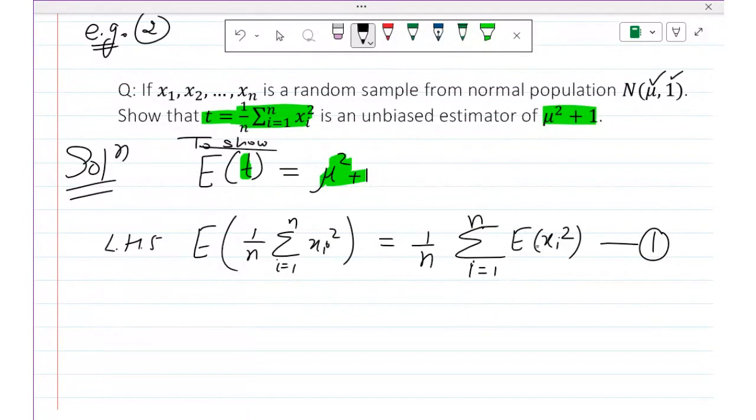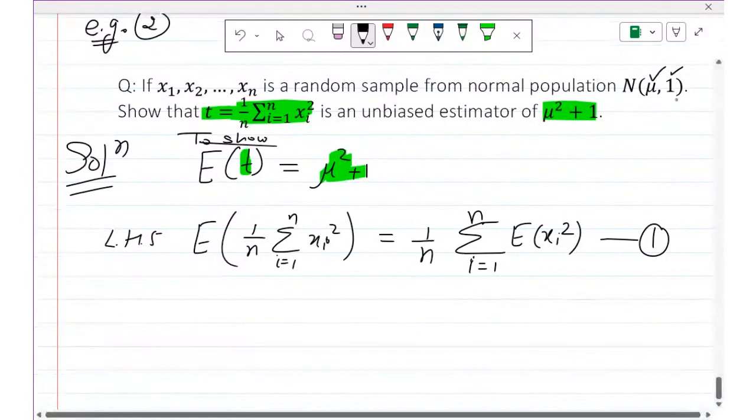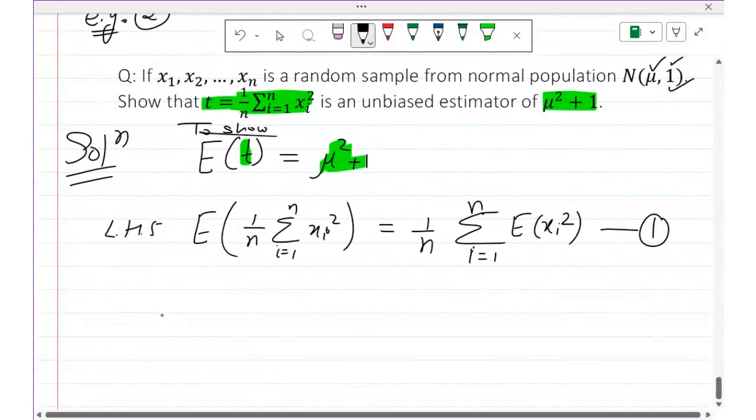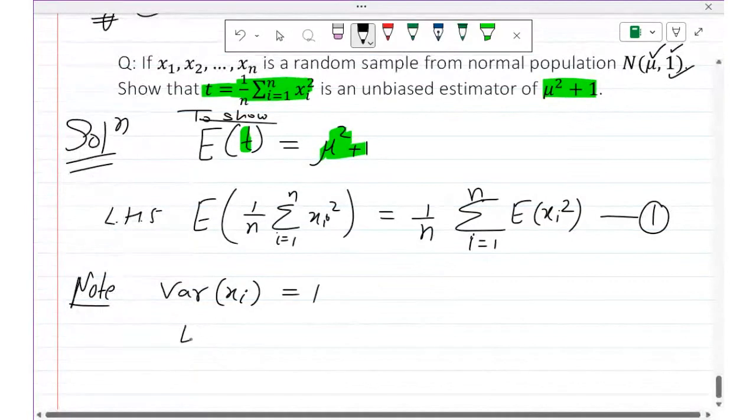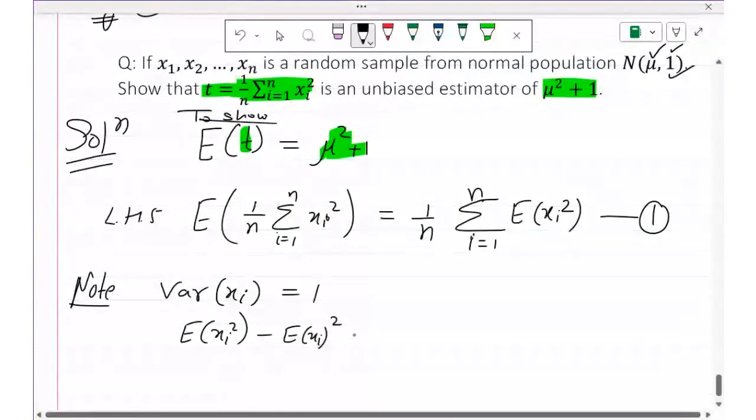Now what are we given? We are given mean is mu and variance is 1. Variance of xi is 1, given in the question. Standard deviation is 1, so variance is also 1. Any doubt? Now what is the formula for variance? The formula for variance is E of xi square minus E of xi whole square. This is equal to 1.